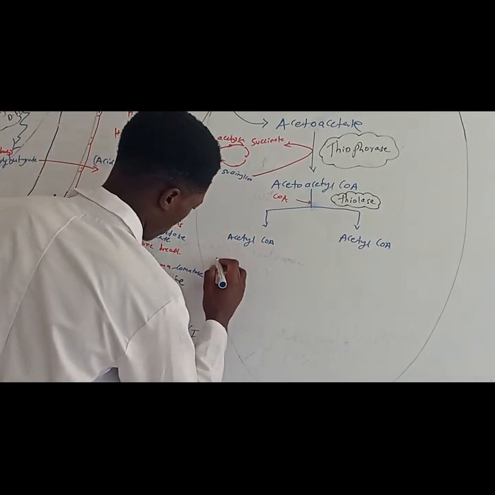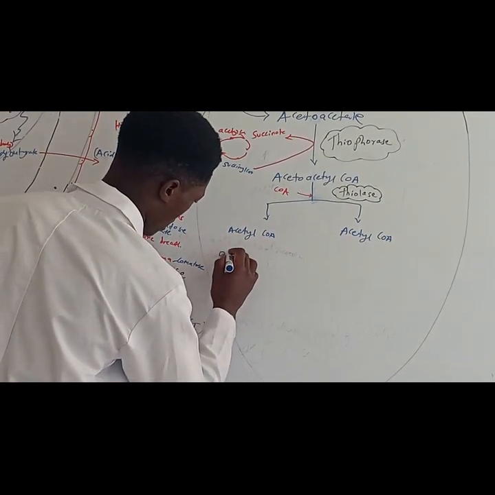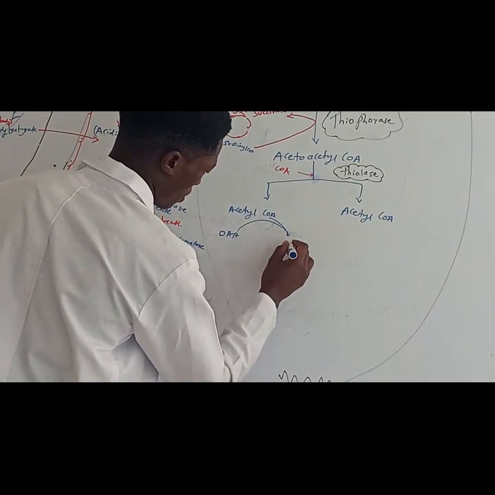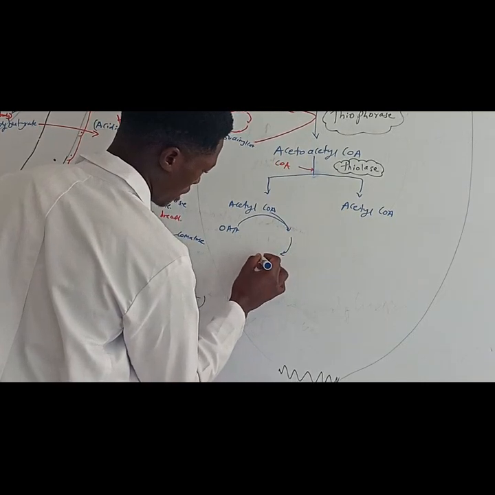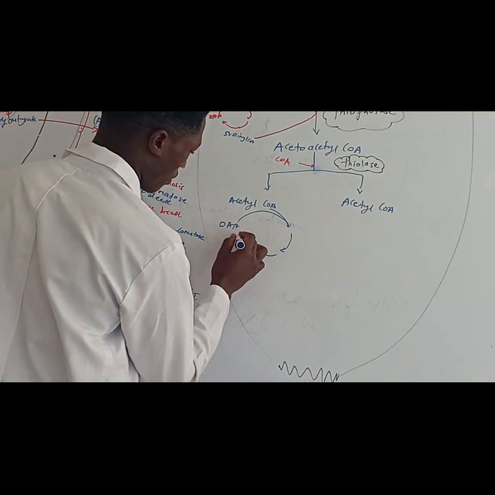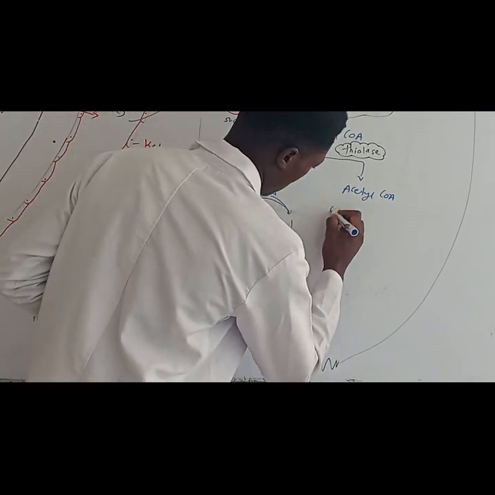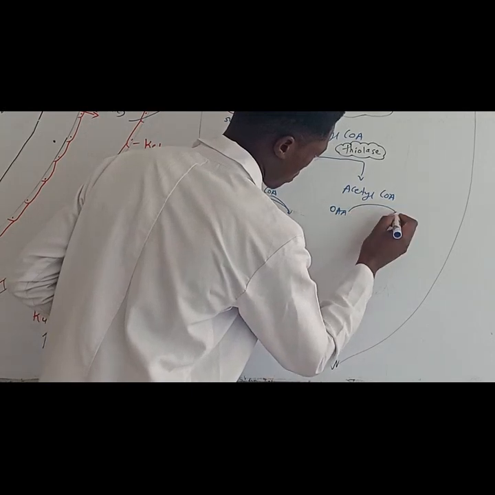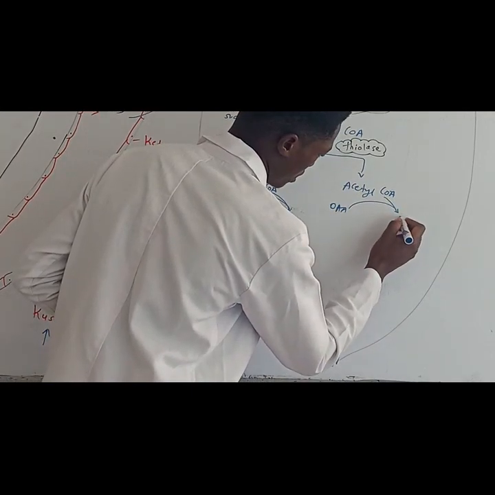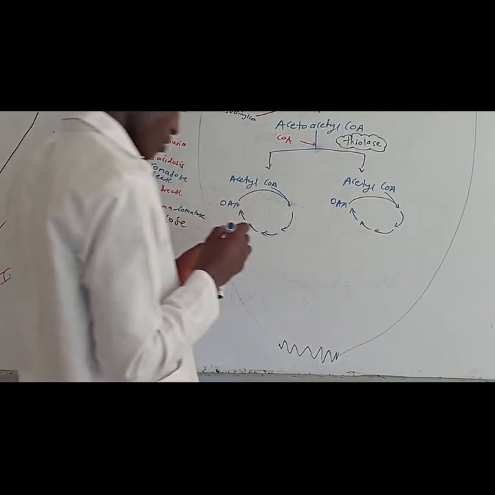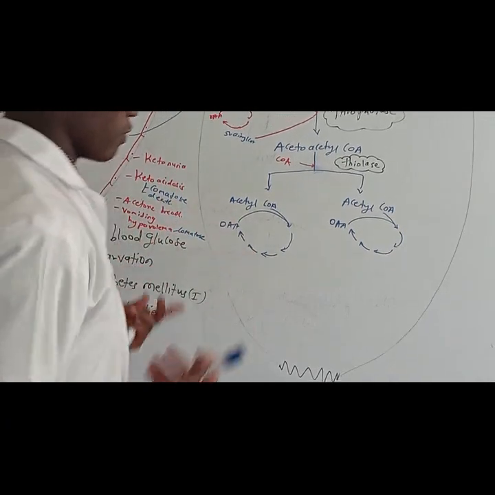So, you can react this acetyl-CoA with oxaloacetate. Then I'm going to form citrate and everything, alpha-ketoglutarate, succinyl-CoA. We're going to have all those other components of the TCA. Then the same on this side, we're going to react this one with oxaloacetate, then citrate, then everything in the TCA. Now, what would we form from the TCA?